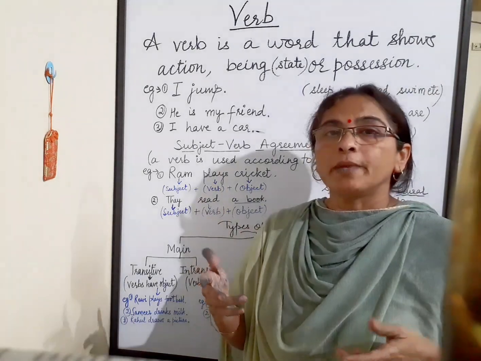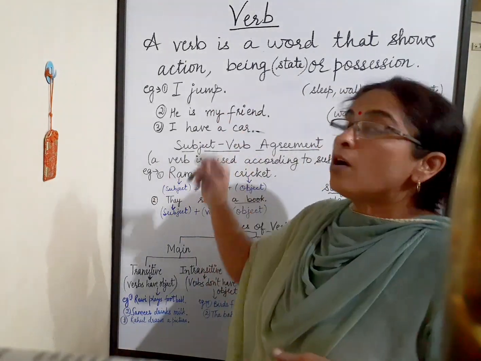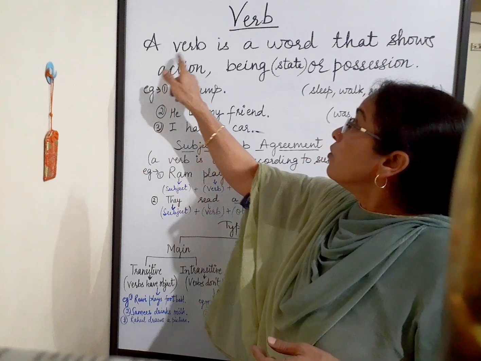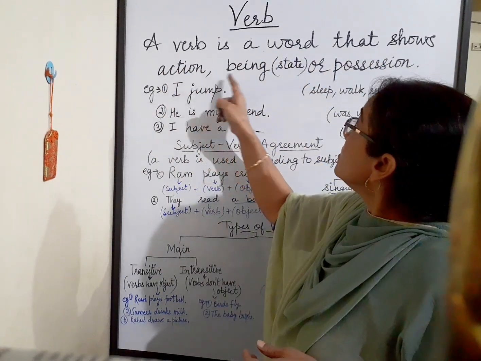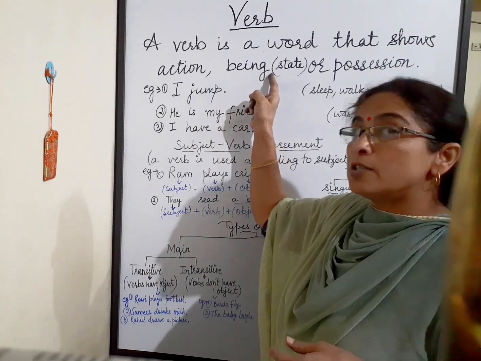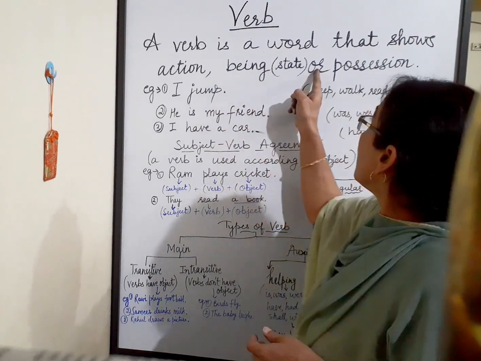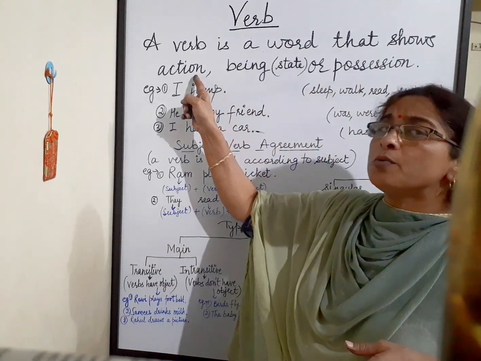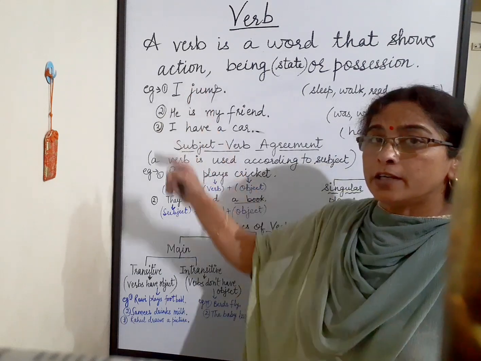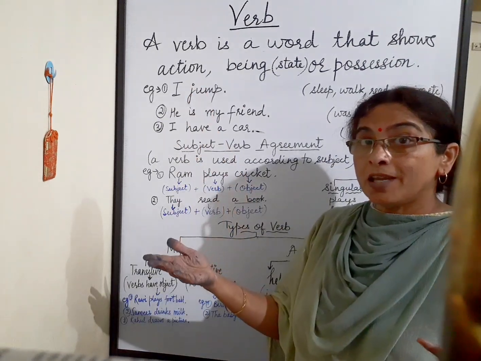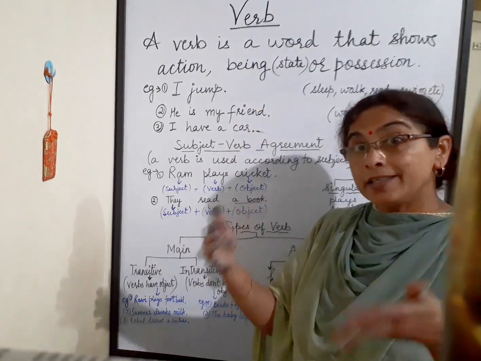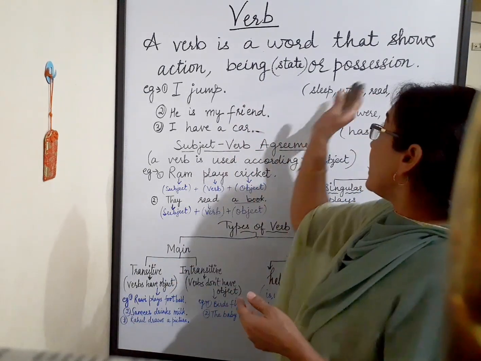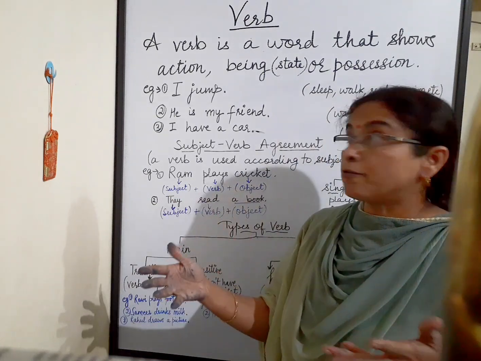Our next topic is verb. What is a verb? A verb is a word that shows action, being, which is also known as state, or possession. What do you mean by the word action? It means an activity is being done. Being or state means the existence of something, and possession means to have.